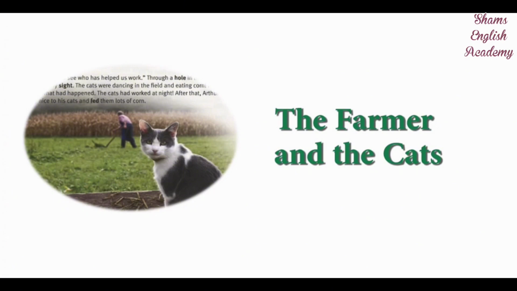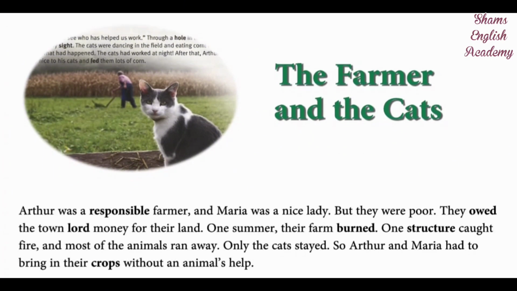The farmer and the cats. Arthur was a responsible farmer, and Maria was a nice lady. But they were poor. They owed the town lord money for their land. One summer, their farm burned. One structure caught fire, and most of the animals ran away. Only the cats stayed. So Arthur and Maria had to bring in their crops without an animal's help.